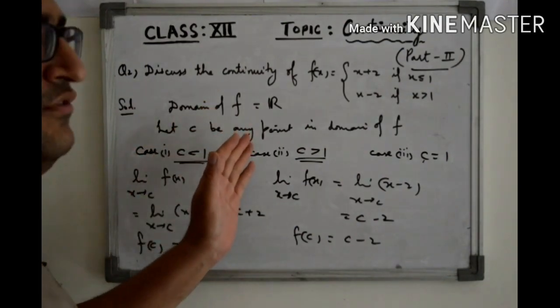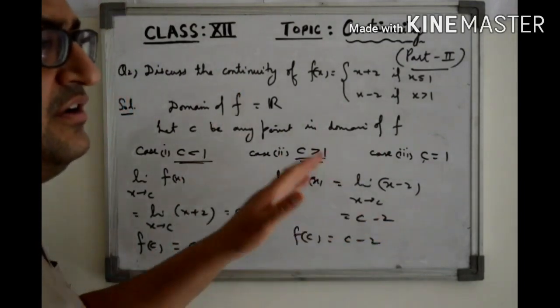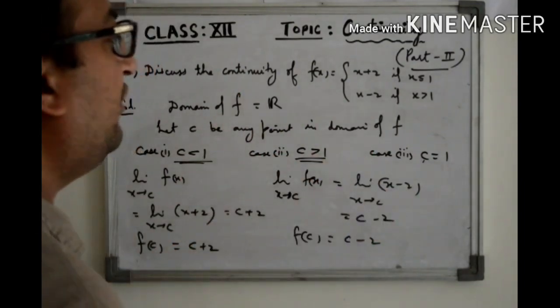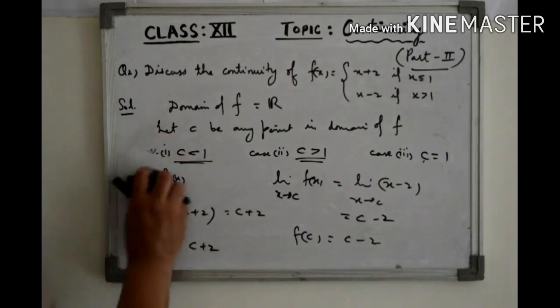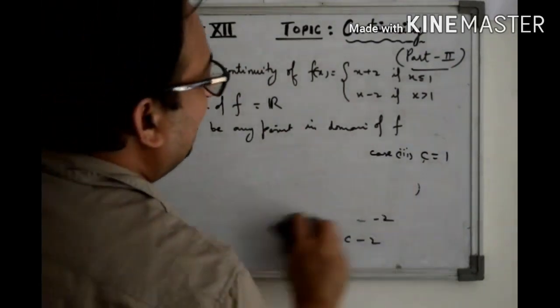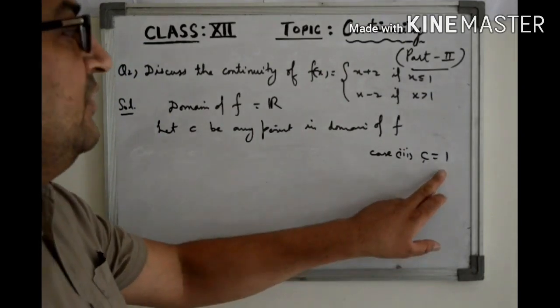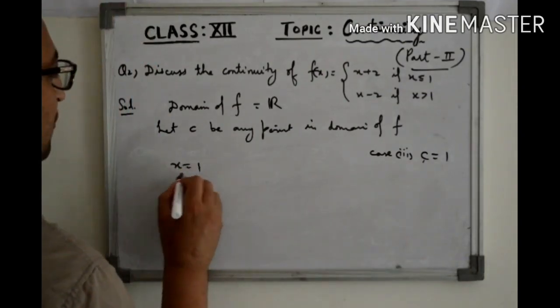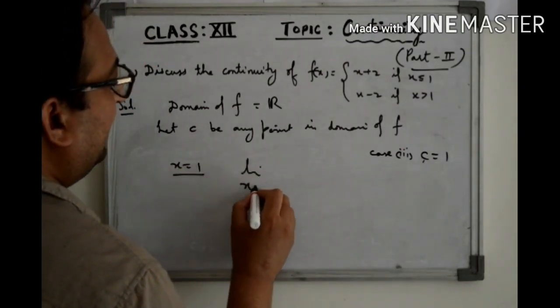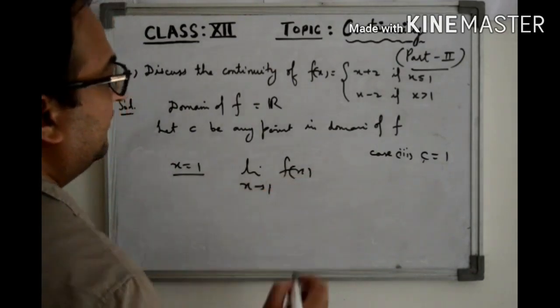For values of c on the right side of 1, we have continuity. Now let's check the continuity of the function at 1. So in the last case, we will be checking the continuity of this function at the point 1. For x equal to 1, we will find the limit as x approaches 1 of this function.